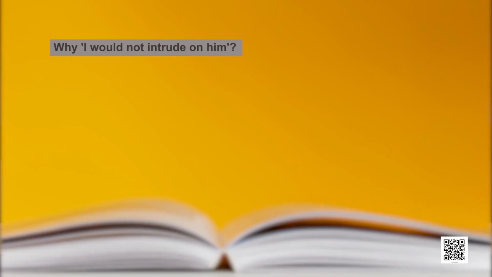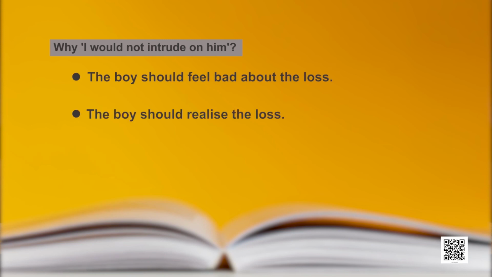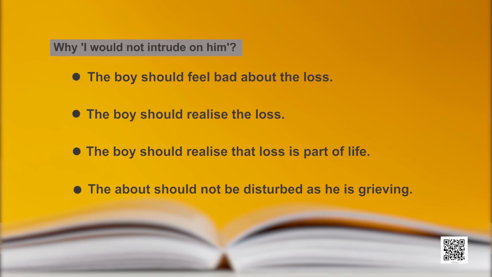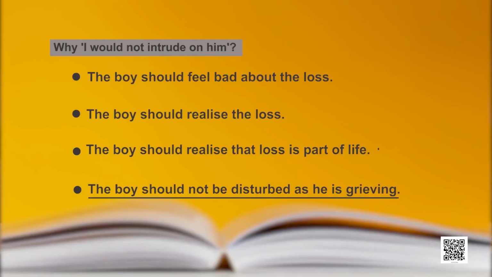Question 5: why would I not intrude on him? A, the boy should feel bad about the loss. B, the boy should realize the loss. C, the boy should realize that the loss is part of life. D, the boy should not be disturbed as he is grieving. This would be option C: the boy should realize that loss is part of life.